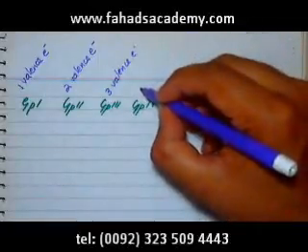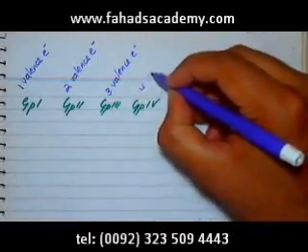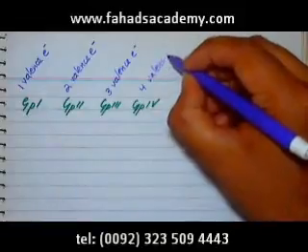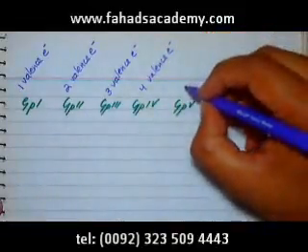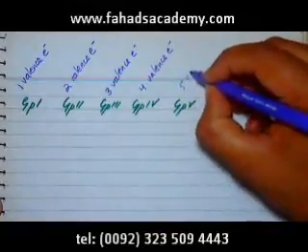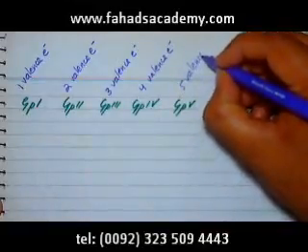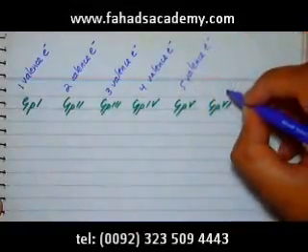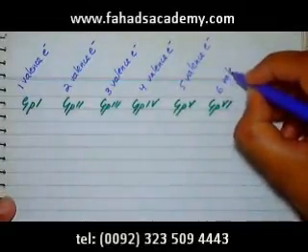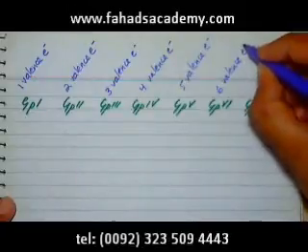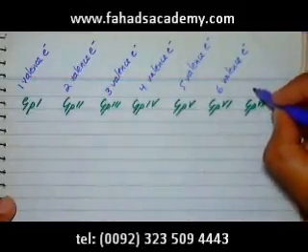Group 4 has 4 valence electrons, and then you have group 5, which has 5 valence electrons. Group 6 has 6 valence electrons. Group 7 has